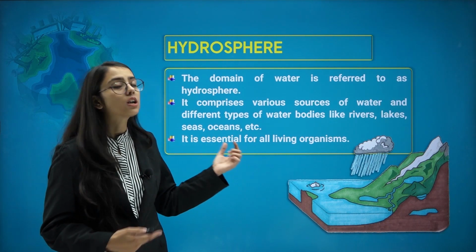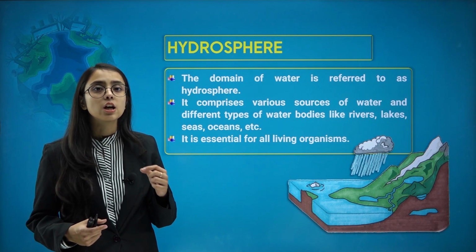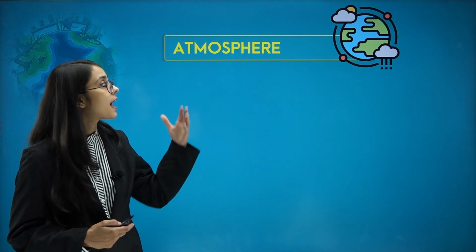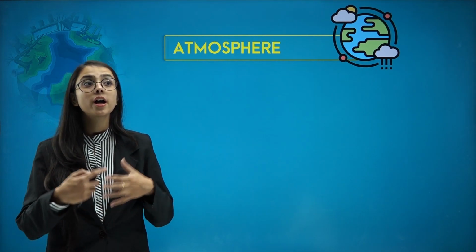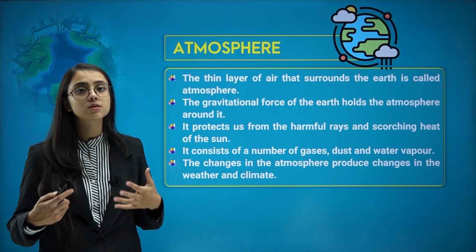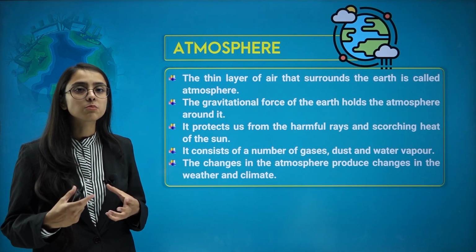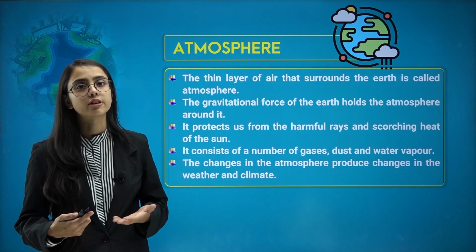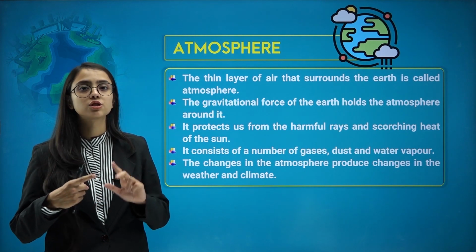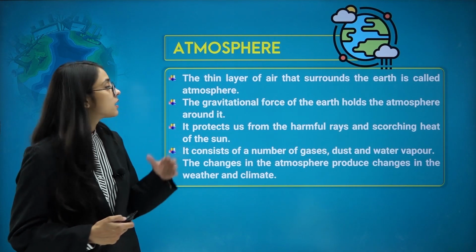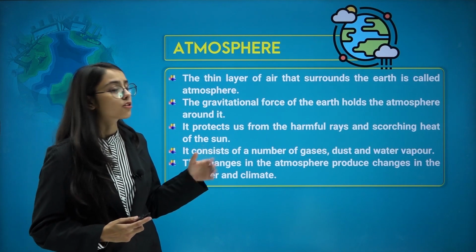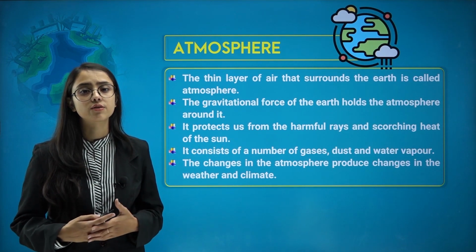It is essential for all living organisms because water is the key which is quintessential for sustenance of life on earth. The last domain that we have is atmosphere. Atmosphere refers to the air around us. The thin layer of air that surrounds the earth is called atmosphere. The atmosphere is further divided into different layers in which there are different gases present such as carbon dioxide, oxygen, nitrogen, hydrogen, etc. The gravitational force of earth holds the atmosphere around it. It protects us from the harmful UV rays, ultraviolet rays of the sun.